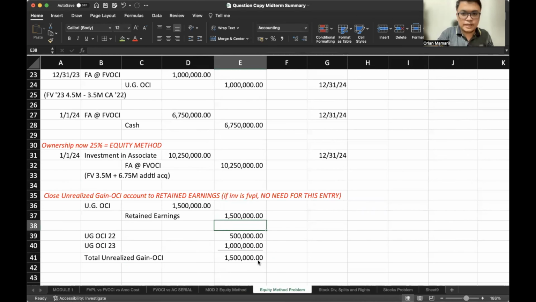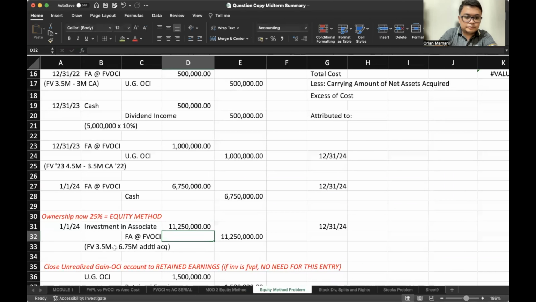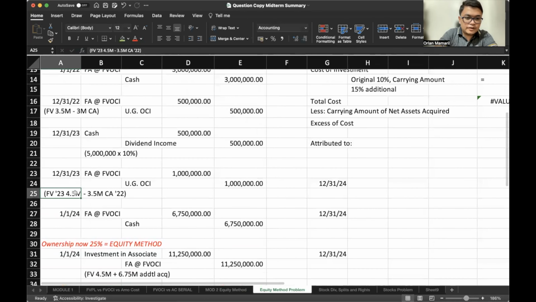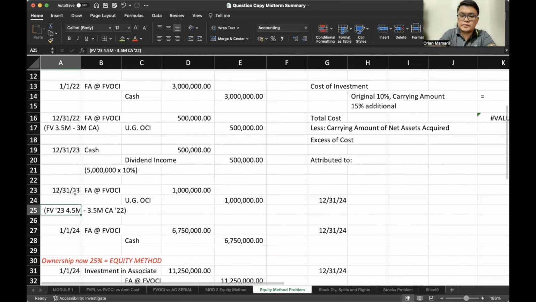So what else happened in our cost? Our cost of investment is now our original 10% carrying amount. The last carrying amount of that is the fair value in 2023. Hold on, please change our answer here. It should be 4.5 million. That's our fair value in 2023, right? 4.5 million up here. So minor revision there. Nevertheless, 4.5 million, that's our fair value in 2023. That's our carrying amount, right?